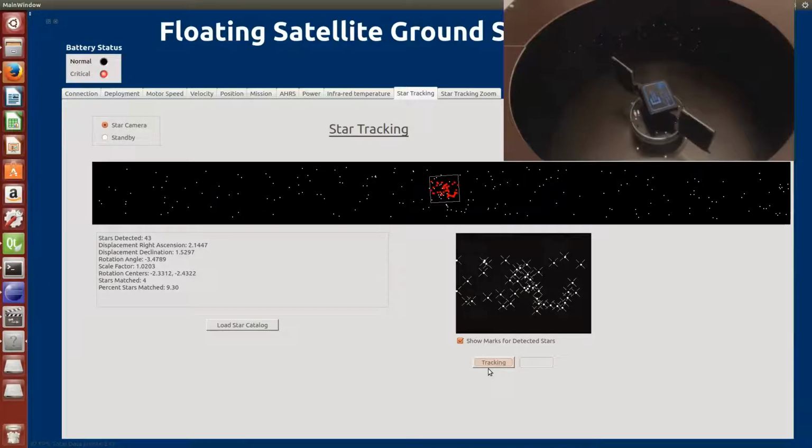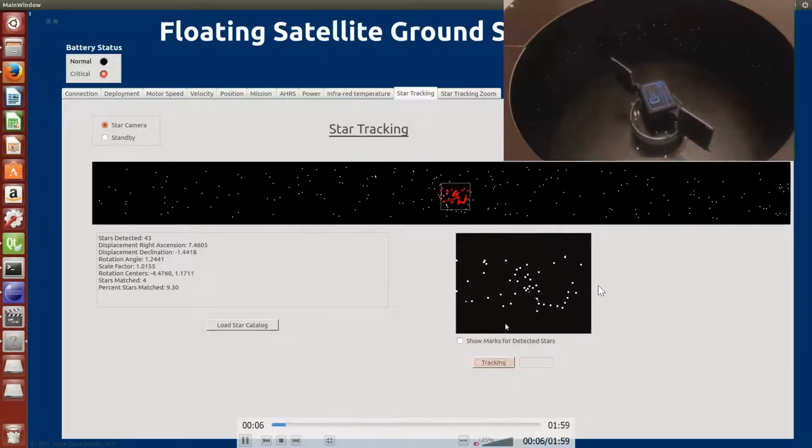The first demonstration is related to star tracking. In this mission, we have used the star catalog and saved all the required parameters for our star tracking algorithm. The float set took the picture and sent it to the ground station, where we calculate all the parameters of the stars present in the picture and match them with the stored values of the catalog, and then this matching can be used to steer the float set.